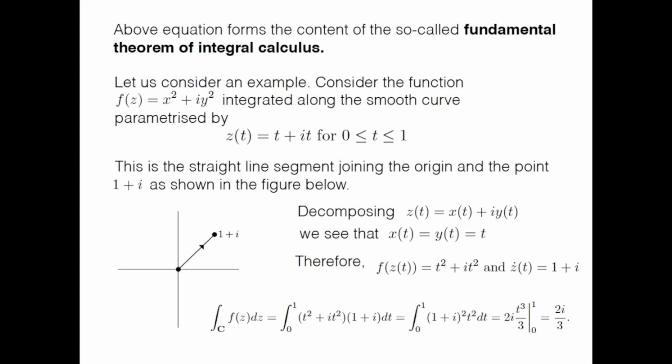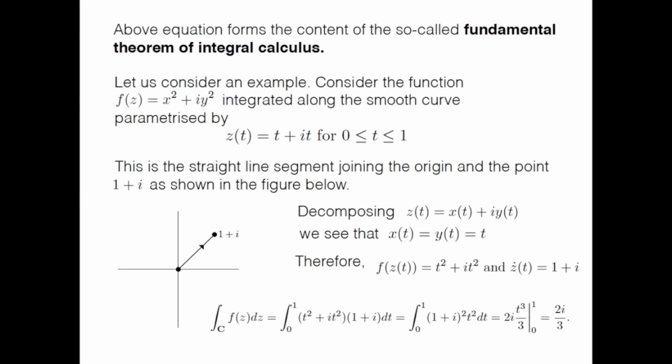Sir, it is 1. What is 1? The answer? Yes, sir, the result of the integration. No, I'll come to that. But before that, first of all, tell me what is the curve along which you are integrating? It's a circle.